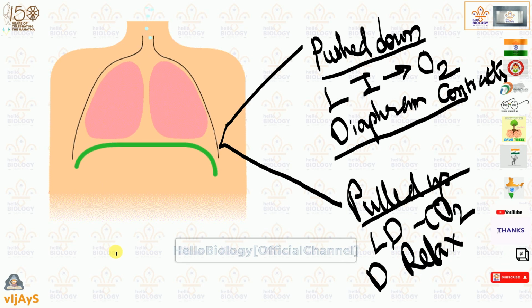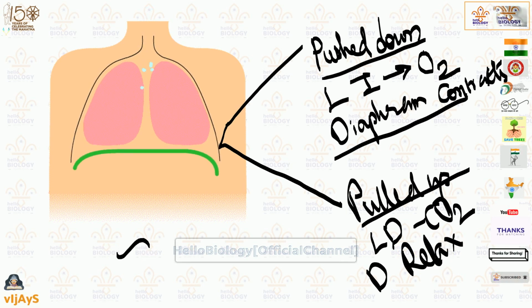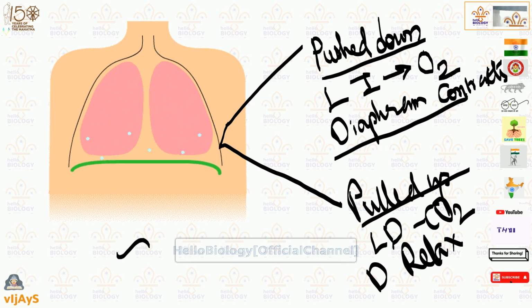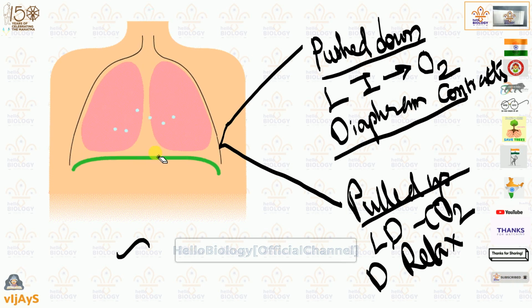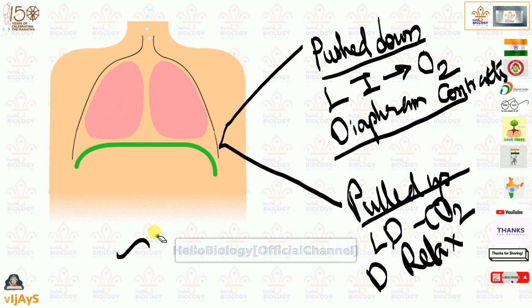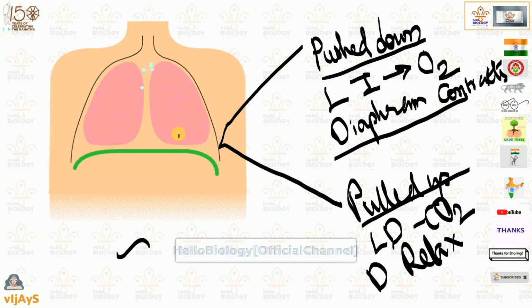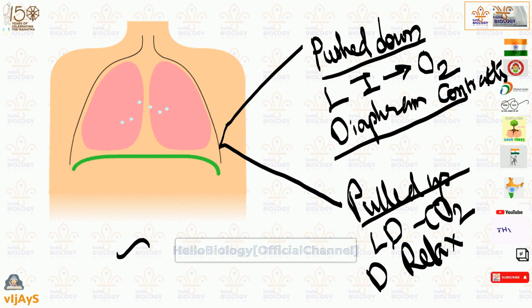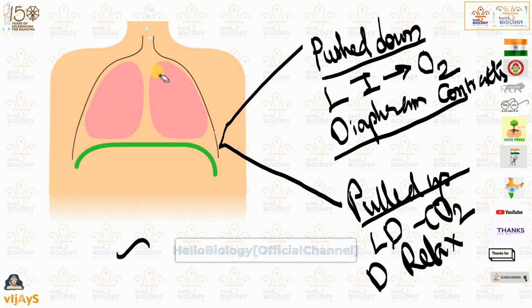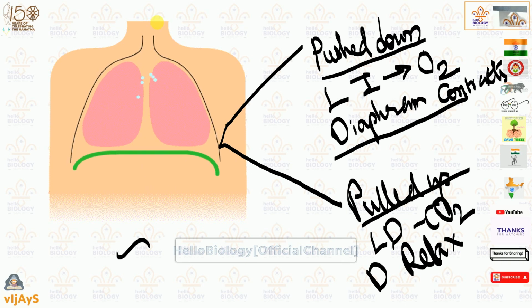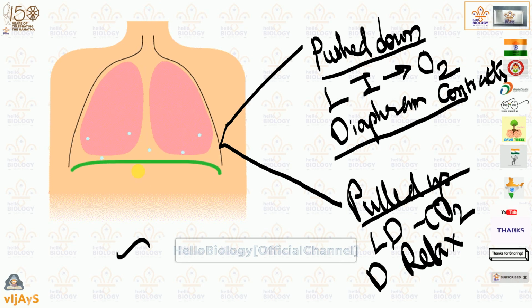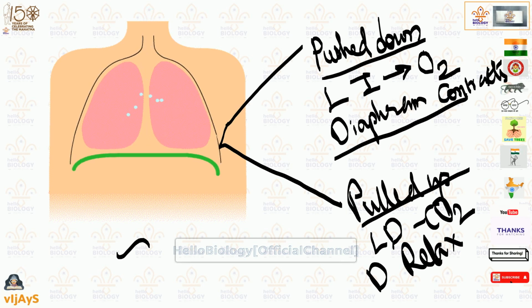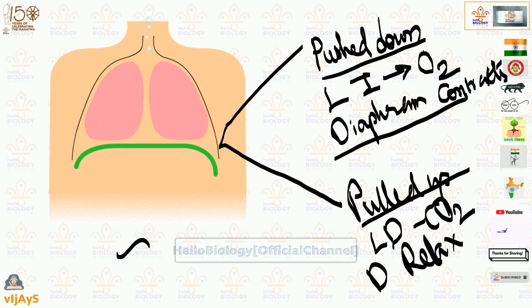You can see by this small image. Have a look on this. What is happening here? Can you see? When this diaphragm is pulled down, then oxygen molecules will enter. If you kindly observe, the lungs are increasing. And then when it pushes up, the lungs decrease. Have the concept in your brain for 5 seconds.